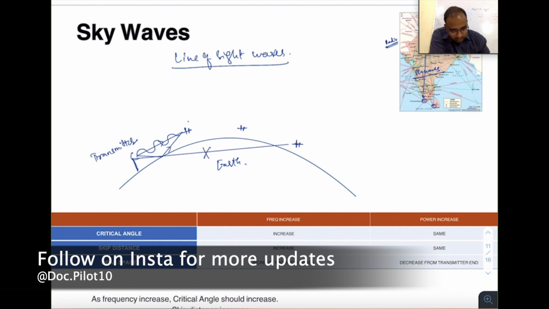So the transmission range was very limited. These waves, surface wave, direct wave and ground reflected wave, these are together called as ground waves. So ground wave has very less range.